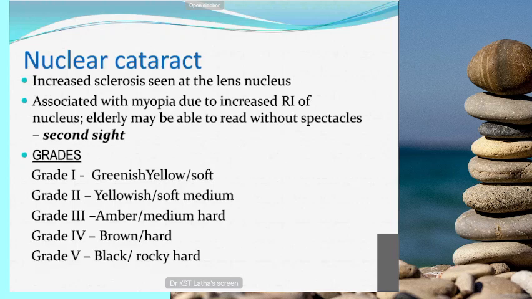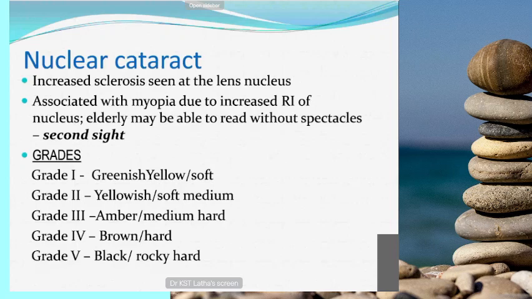Usually nuclear cataract forms around the age of 40 years. A presbyopic individual will need glasses for near vision, but in case of nuclear cataract, they can read without spectacles. That's why this is called second sight.